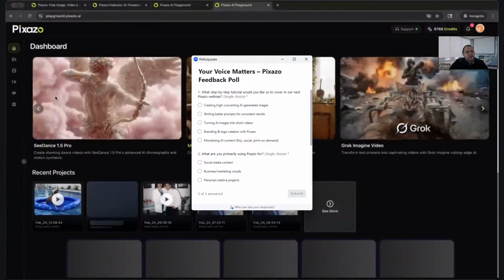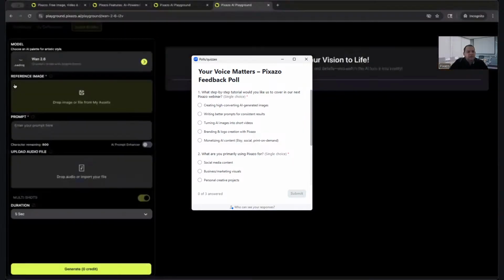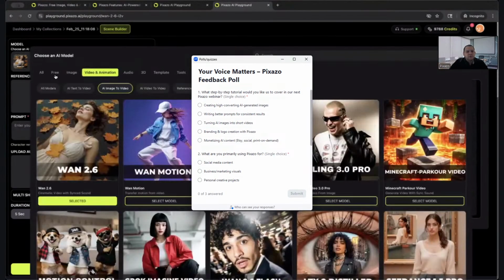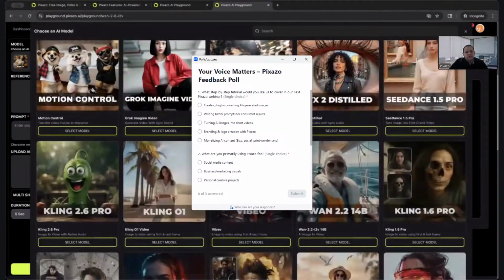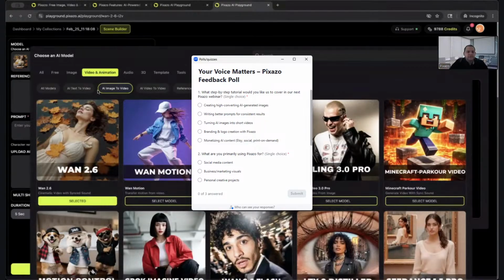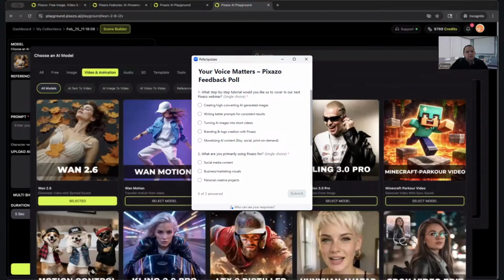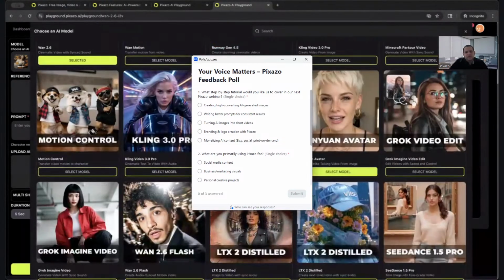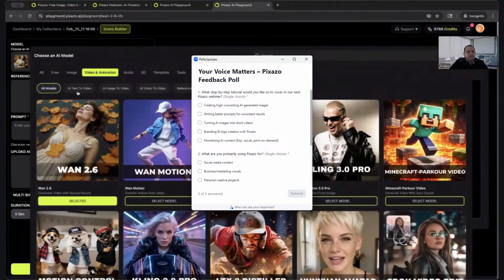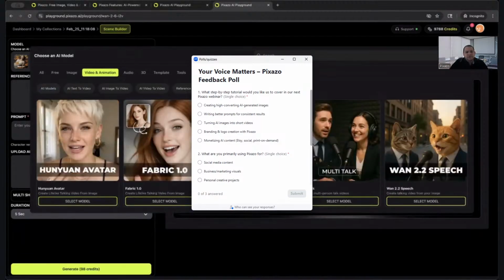Okay. So again, depending on the use case, remember, you're going to have to select your appropriate module. Again, you're always going to want to be in the Pixazo Playground section, and this is where you would do that from. Okay. From the top categories here, this is where you would select audio. So if it's anything related to music videos, audio, things like that, you'll be able to do it from here. Okay. So for example, music videos will be our video. Either video animation, and then you can select all the different video options that we have here. For music video, maybe you can do lip sync video. That would be one as well.